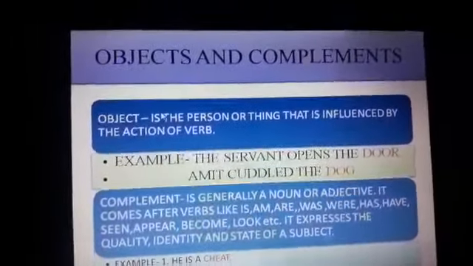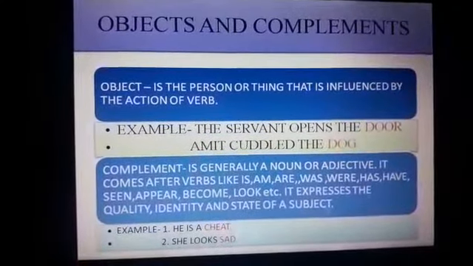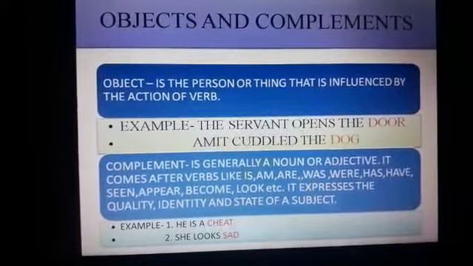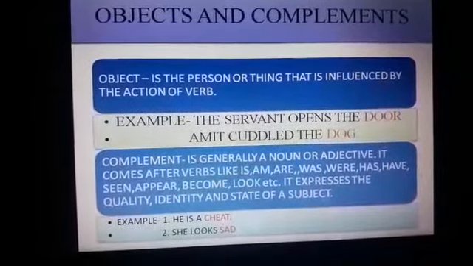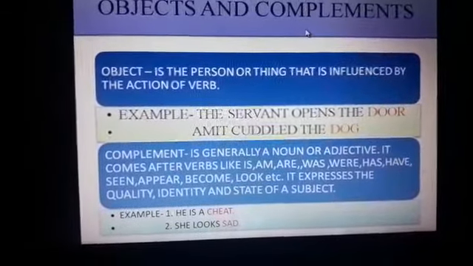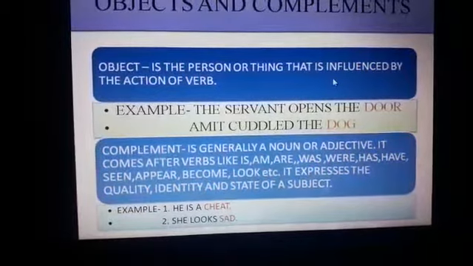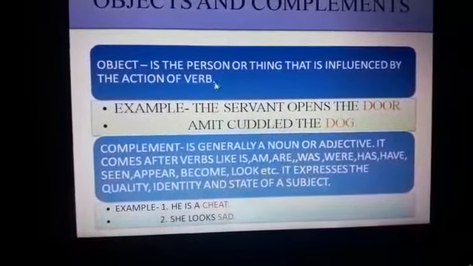Yes, dear students, coming to our next topic, and this is the last topic of your first chapter, objects and complements. Okay, objects and complements. So, object is the person or thing that is influenced by the action of the verb.